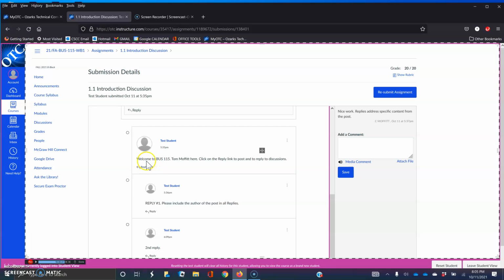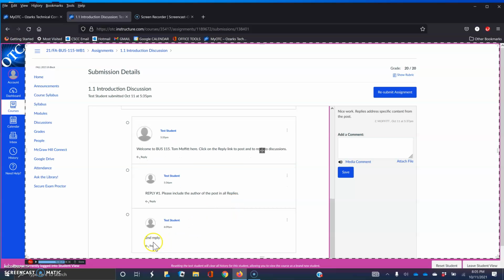And you can see here's my post as an example. Click on the reply link to post and to reply to discussions. "Reply 1, please include the author of the post in all replies." And then here's the second post. You're certainly welcome to reply to more than 2, more than twice, but the 2 are required.